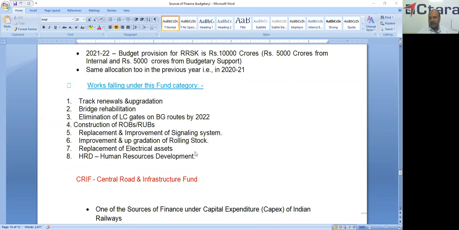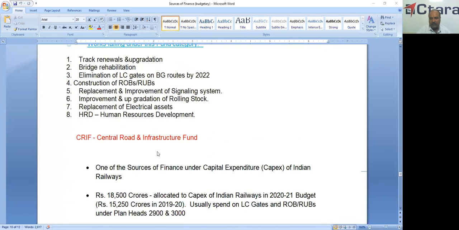That means actually this is the object of the DRF, Depreciation Reserve Fund. But if you check, this current year contribution is only 800 crores, which is not sufficient to meet the replacement of all the assets. That is the reason the Government of India has established this RRSK with 1 lakh crores with a proposed period of 5 years. So it is nothing but almost DRF. So these are the railway funds, and we will check this Central Road and Infrastructure Fund. This is indirectly helpful to Indian Railways. So it is an Indian Railways fund.